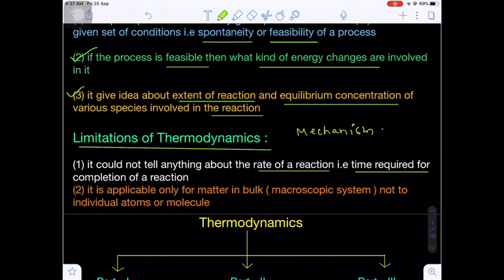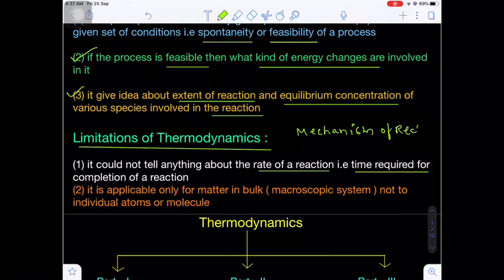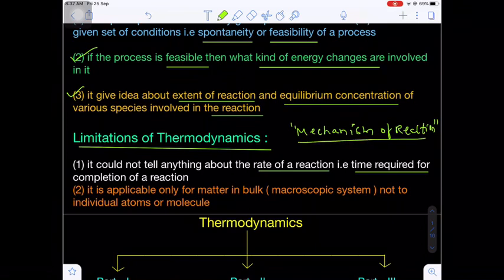Mechanism of reaction is also one of the limitations of thermodynamics. It could not explain the mechanism of the reaction. The reaction mechanism, that is the path in which a reaction takes place, is discussed in detail in the chapter called chemical kinetics.